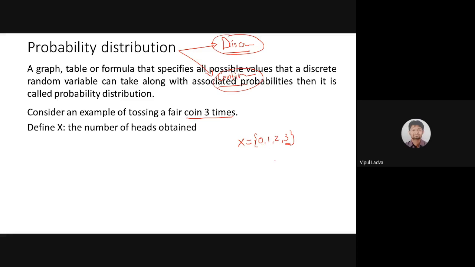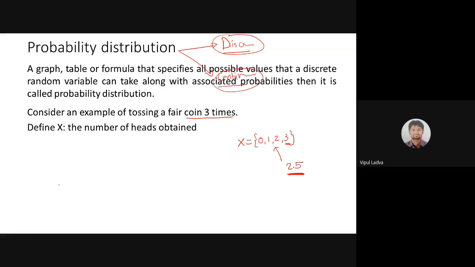But is it possible that in this experiment, if I'm tossing a coin 3 times, my random variable x, number of heads, will be able to take the value 2.5? क्या हो सकता है मैं 3 बार कॉइन टॉस कर रहा हूँ और मेरे रैंडम वेरिएबल की वैल्यू 2.5 है कि भाई माने कि 2.5 हेड्स आ जाए? नहीं हो सकता. It is not possible. So yes, Meghna said no. Good. In this case, we are counting the number of heads, so this kind of random variable is a discrete random variable.